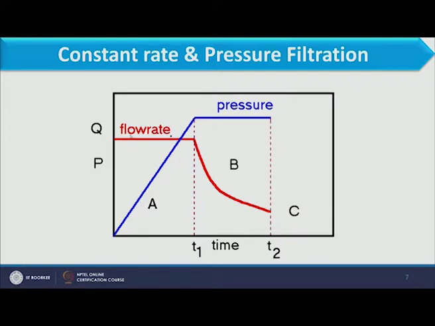Pressure will keep on increasing, so we will collect a constant volume of the filtrate, and when the pressure reaches the permissible value, after that the pressure should not be increased because of operational difficulty. After that the pressure will remain constant, and once we keep the pressure constant, the volume of filtrate collected per unit time will keep on decreasing.